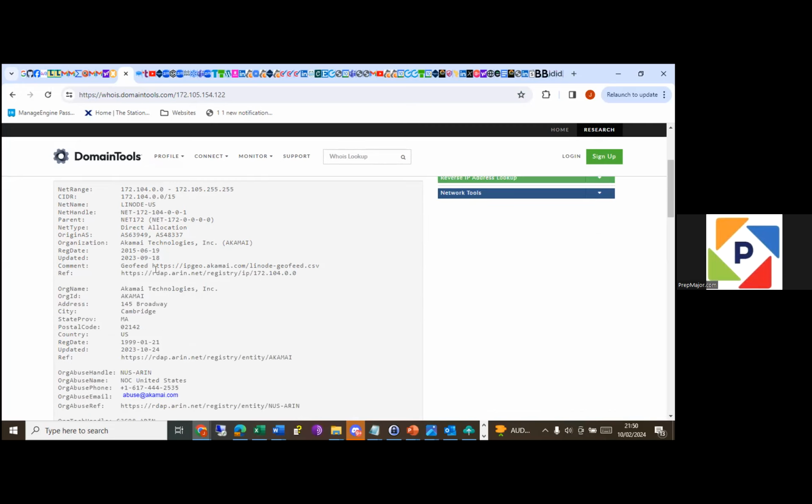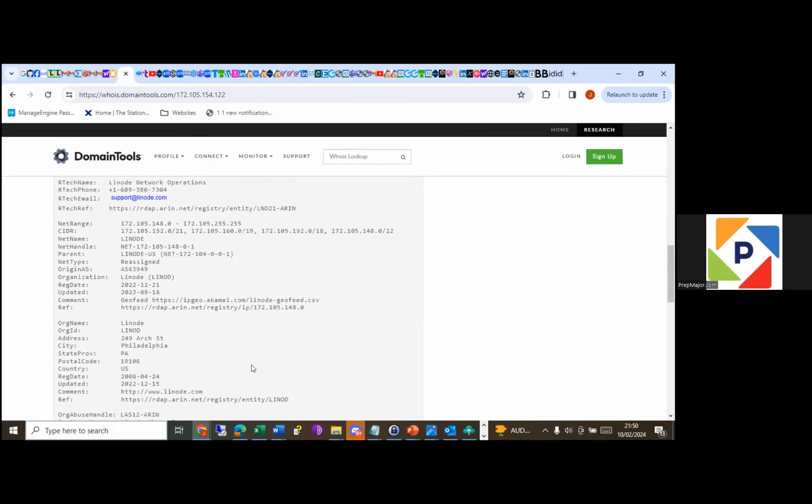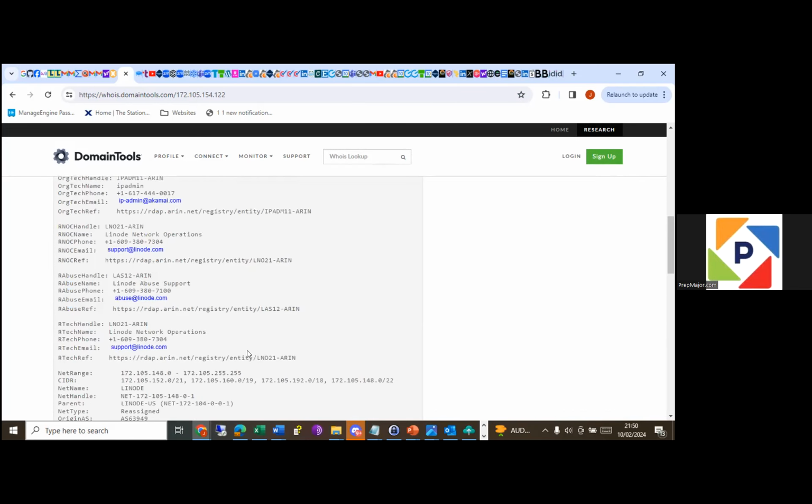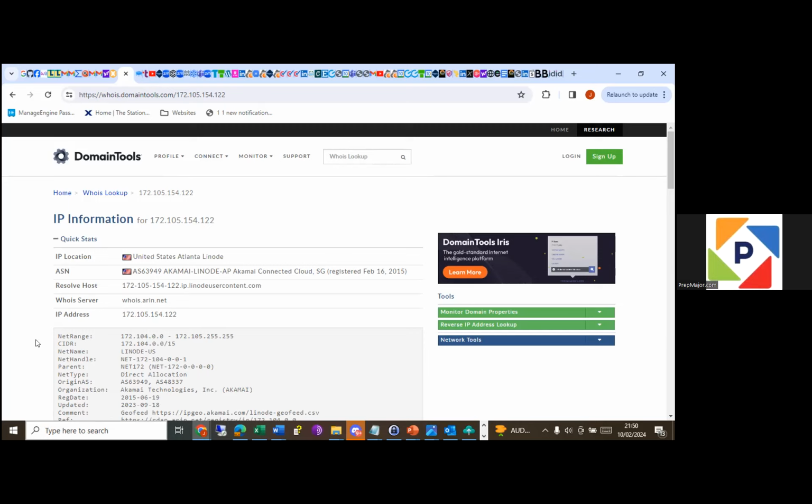So if you want to report this email address, you can report it to abuse@akamai.com. You can call them. So yeah, this just gives a bit of information about the IP address, who owns it. So it's owned by United States, Atlanta. They might not even know that anybody is using this IP. So this company is genuine, but it's possible that they don't even know that someone is using their IP address to do all of these things.